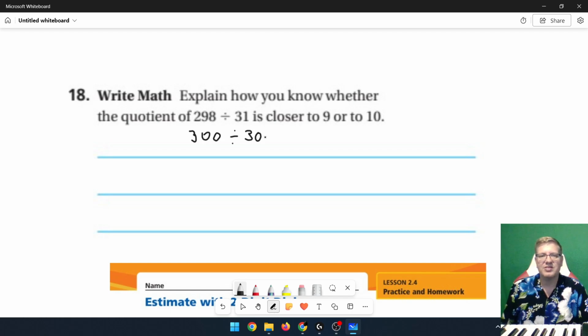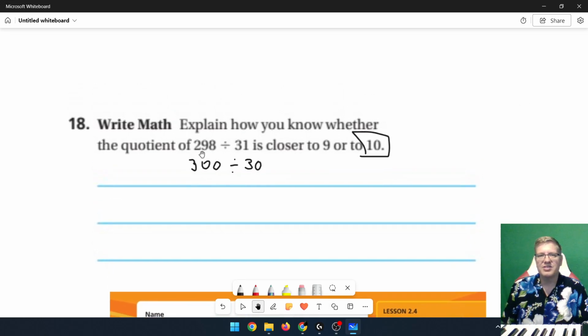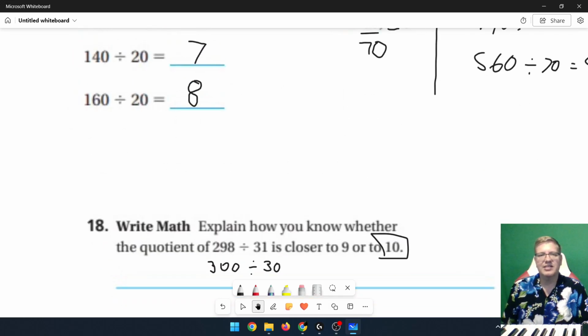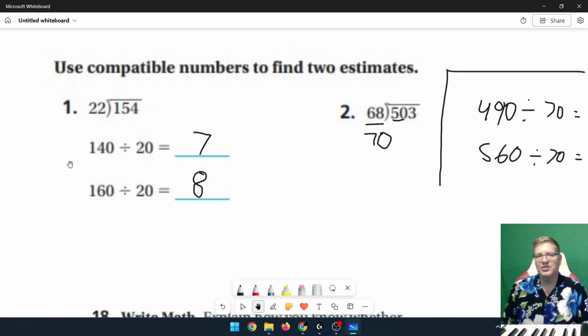And of course, since this is the closest pair of numbers that we have to work with, we can feel pretty confident in saying that the answer to this should be 10 because both of our numbers are close. Now, what happens if they're not? We can go back and take a look. So if it doesn't work out neatly like this, we can go back and take a look here.